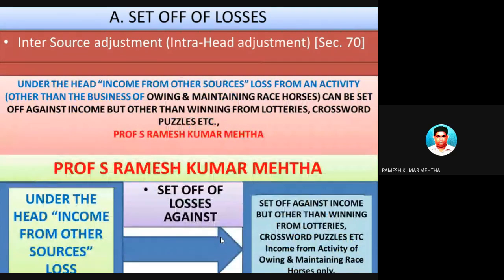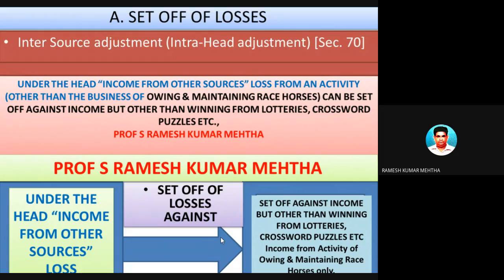Now the most important point. Let's look at losses from the last source of our income, that is, income from other sources. There are primarily five heads of income, as already discussed: income from salary, house property income, profits and gains from business or profession, capital gains, and the last head of income is income from other sources. Already I told that there can be losses from income from other sources.